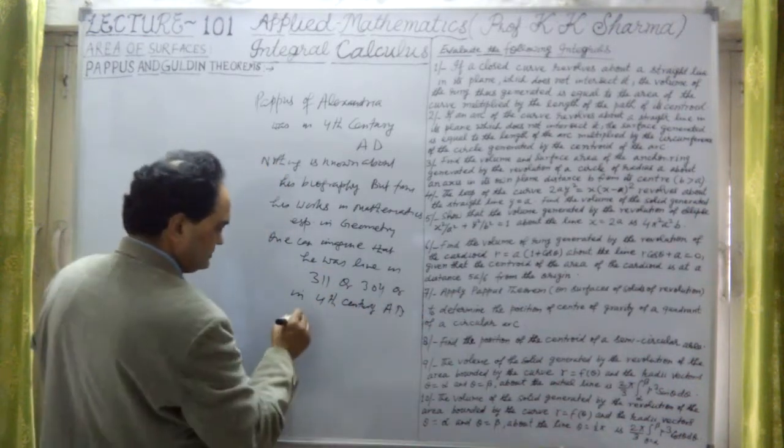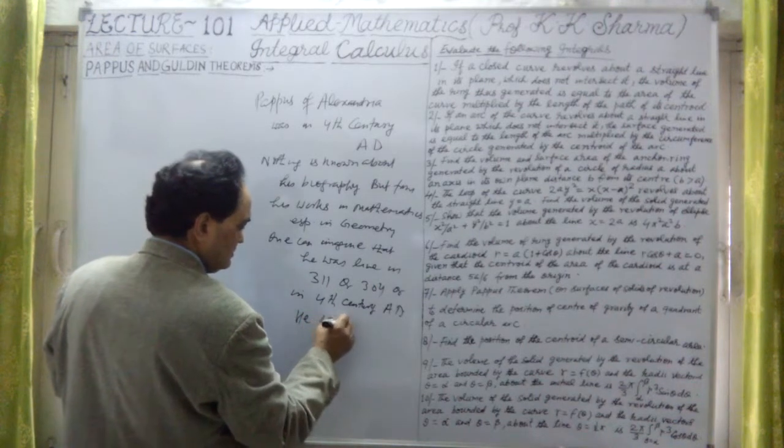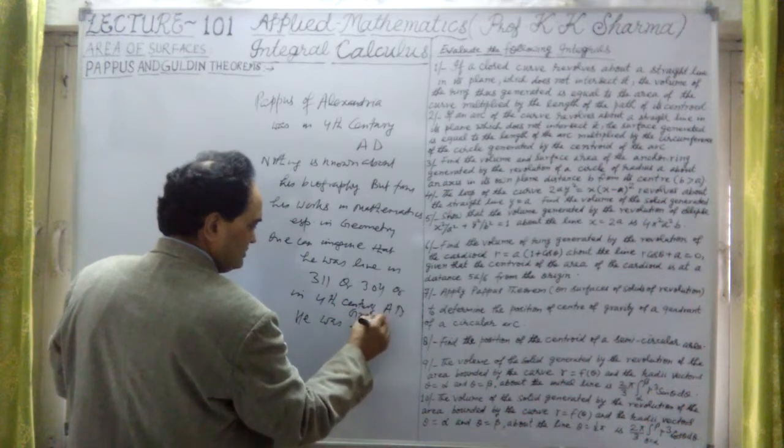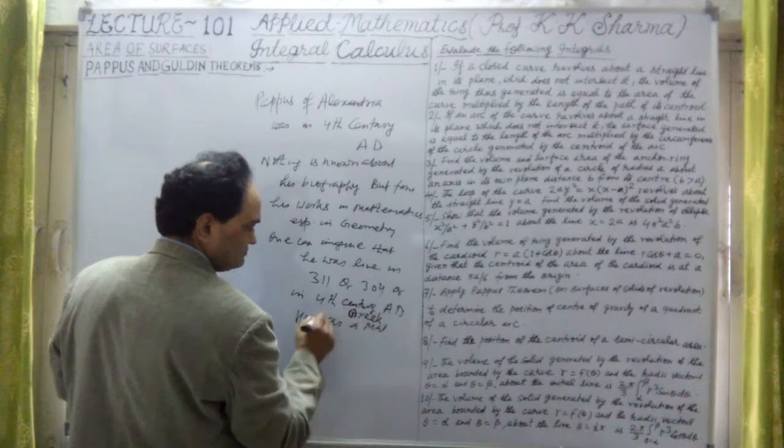He was a mathematician, especially a geometrician.